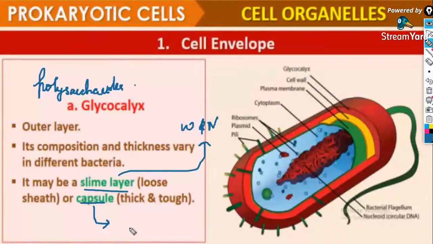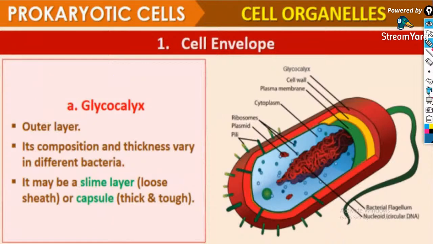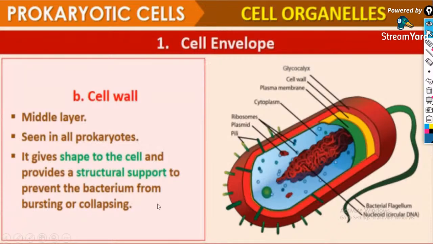If the bacterium is well exposed to the immune system, then what is the use of causing disease? Surely the antibodies will invade and defeat it. So it hides from the immune system, that's the function of the capsule. Clear? Next we have the cell wall, which is made of peptidoglycan.